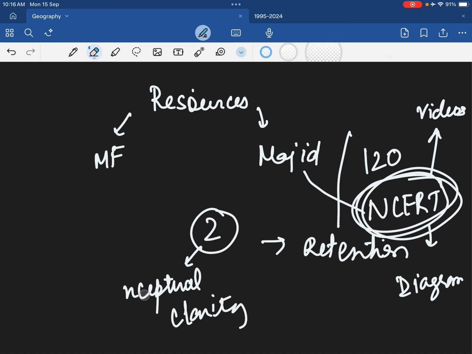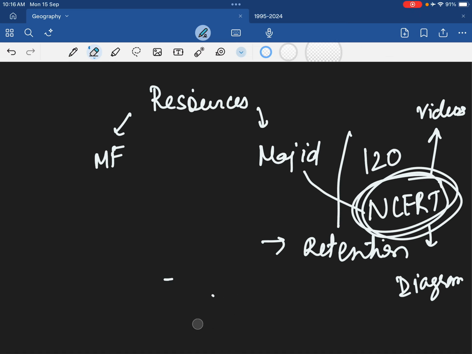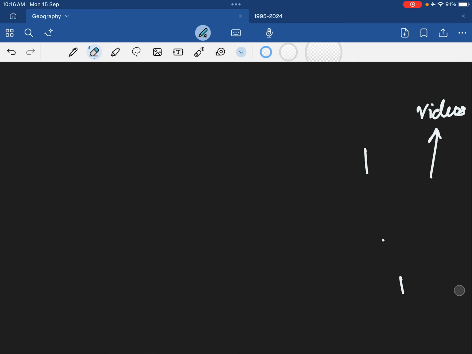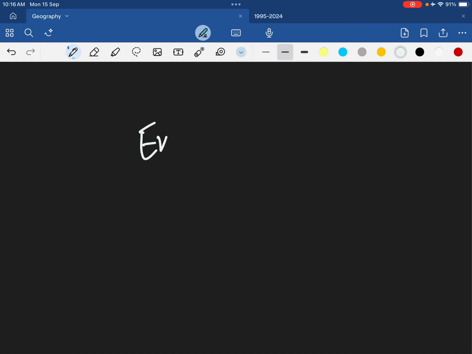And as I know the importance of retention and conceptual clarity, because I myself am also an aspirant. I am not a geography expert, so I will only explain जितनी geography काफ़ी है आपको UPSC prelims clear करने के, and even मुझे UPSC prelims clear करने के.